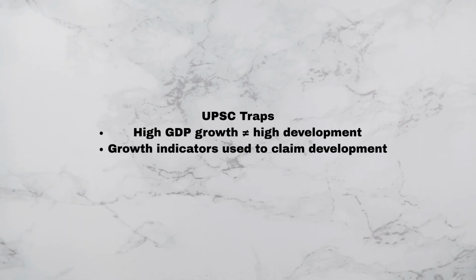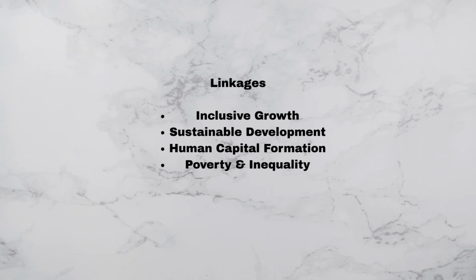Now let's check the linkages and learn more. This topic is closely linked with other important areas of the economy. Inclusive growth focuses on growth with equity and participation. Sustainable development connects economic progress with environmental protection. Human capital formation improves productivity through education and health. Reduction of poverty and inequality is the core objective of economic development. These linkages help in writing balanced and analytical mains answers.